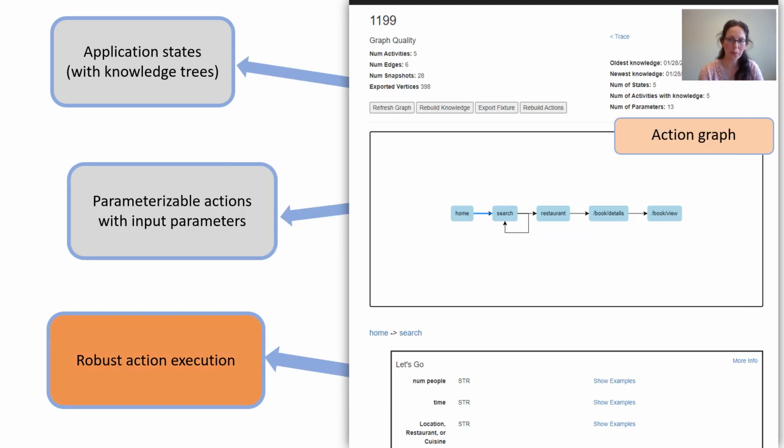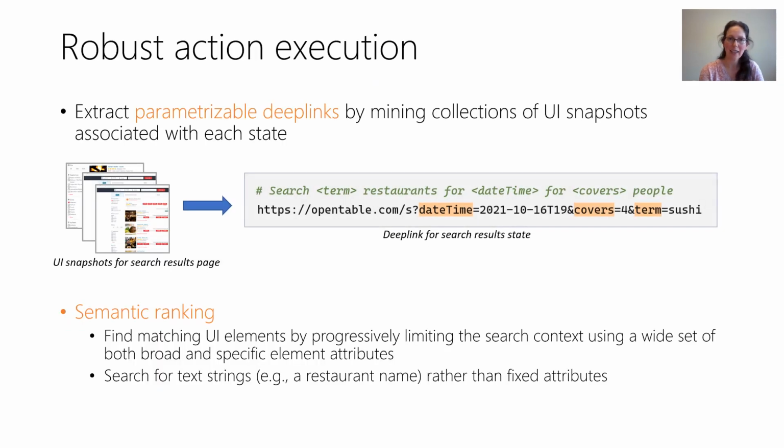Finally, compared to prior work, Etna provides more robust action execution. It does so by extracting parameterizable deep links that can recreate application states fast and reliably. Deep links are extracted by mining the collection of UI snapshots associated with a state. Some web pages, however, do not support deep links, or it may not be possible to infer them reliably. So in the absence of them, Etna falls back to UI event replay.